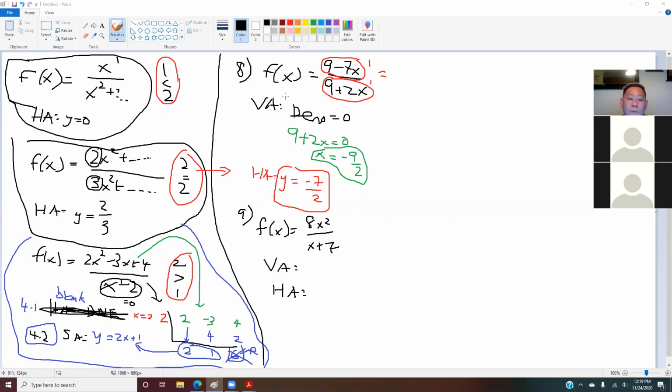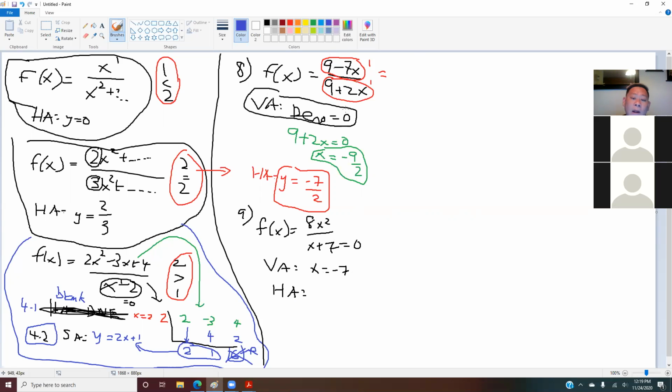So again, what we do here to find the vertical asymptote is set your denominator to 0. So this is easy. x equals -7 is your vertical asymptote here. This is as easy as that.